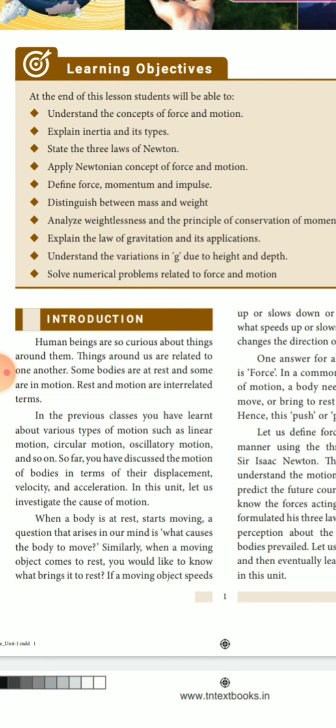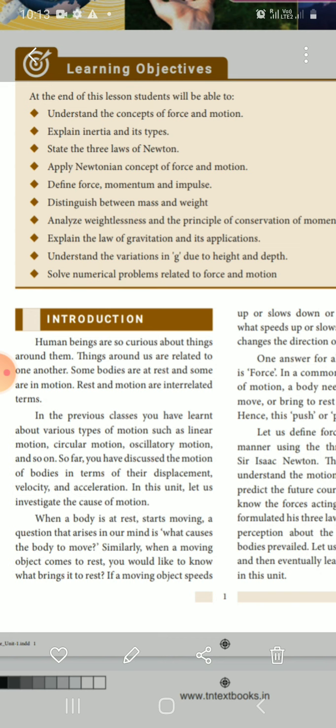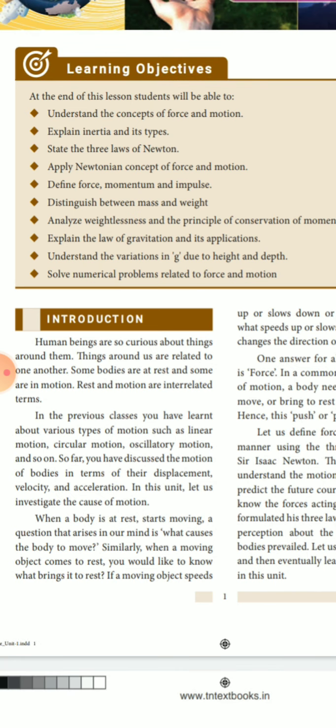So far you studied and discussed the motion of bodies in terms of their displacement. Displacement means the object can be moved from one place to another place. The related terms of motion are displacement, velocity, and acceleration. Displacement means moving from one place to another place. How much place reached? Velocity means speed. Acceleration means speed. Velocity means how much distance displaced.